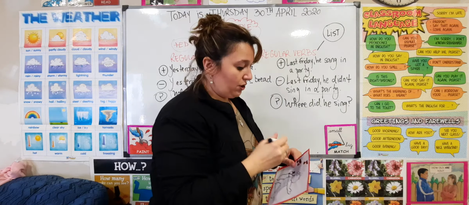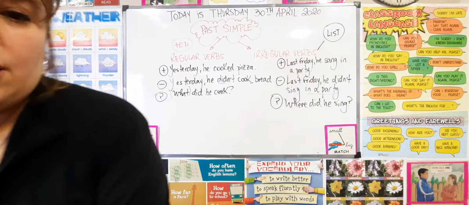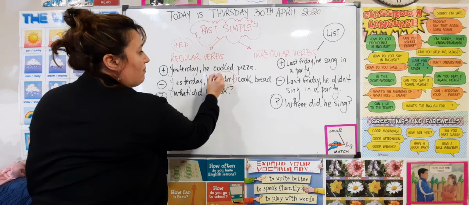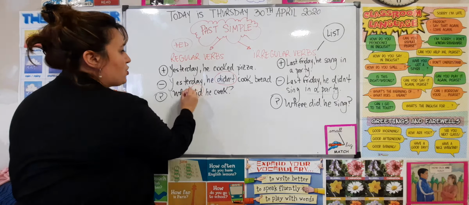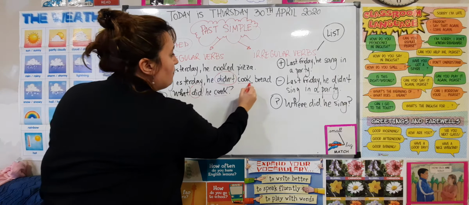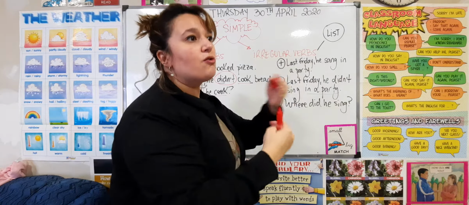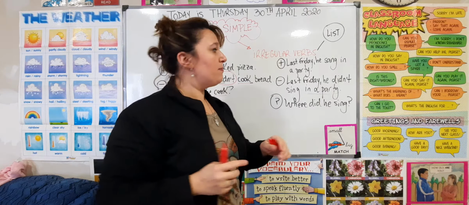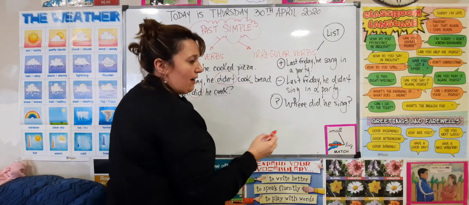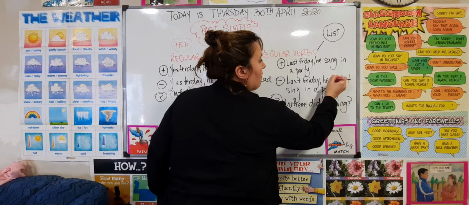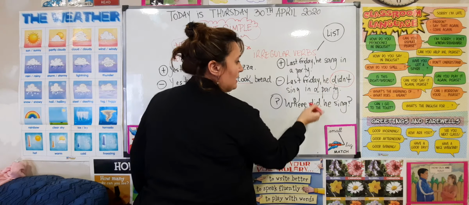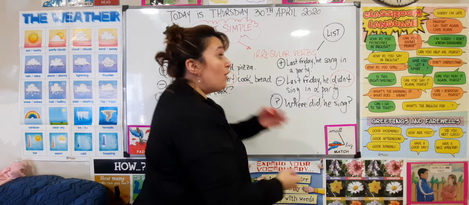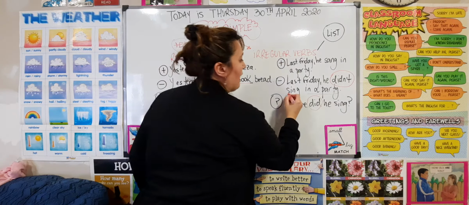So pay attention to this. When you have the auxiliary negated or for questions, the verb goes back to the first column, to the infinitive column. The same happens here, right? When you have the auxiliary didn't or did for the question, the verb goes back to the first column.